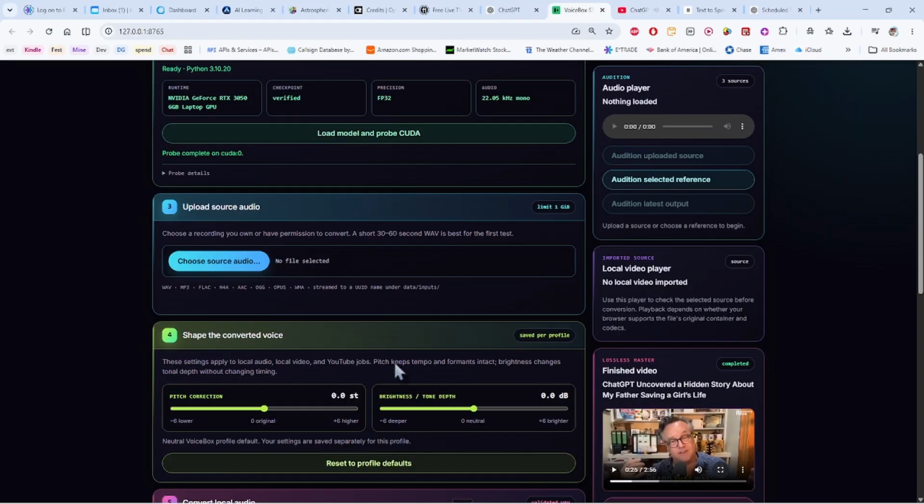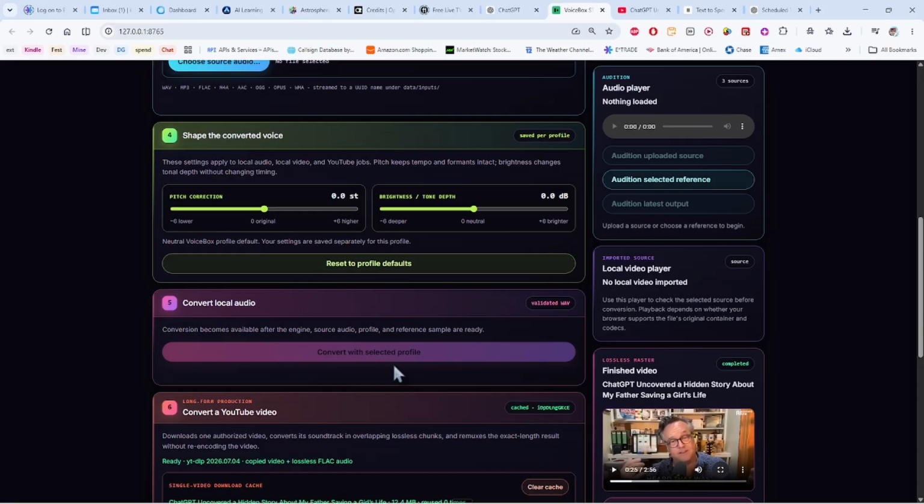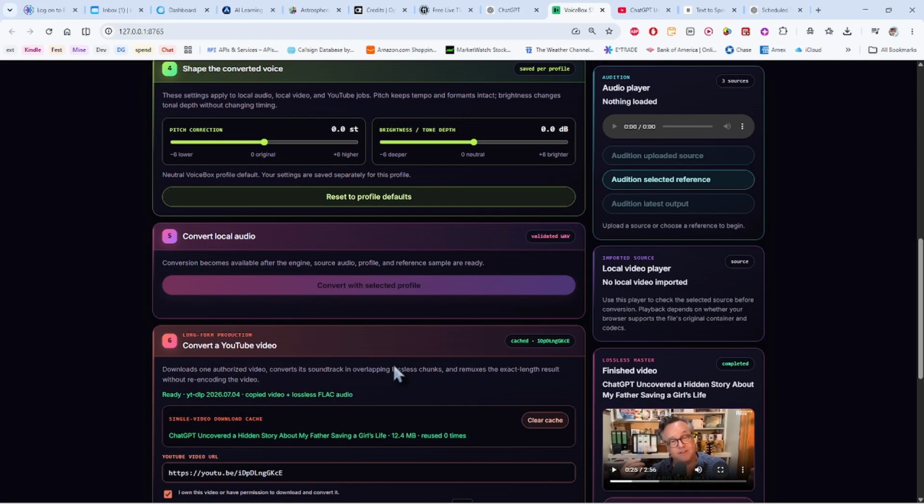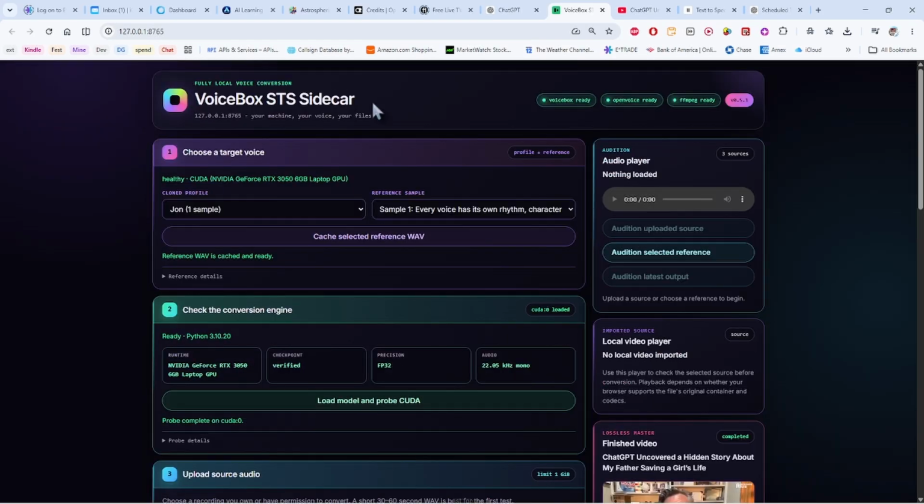So that's a miraculous change that we have here. And once again, this is all done for free on your local machine. My application is available out there on my GitHub. That's Digital.Gods 2, the number 2, Digital.Gods 2. And you can do the Voicebox STS sidecar. It's going to take a while to set up, but remember, once it's set up, you are good to go forever, and it's free. This stuff gets really expensive on places like 11 Labs. There you go. There's my overview of Voicebox STS Sidecar.